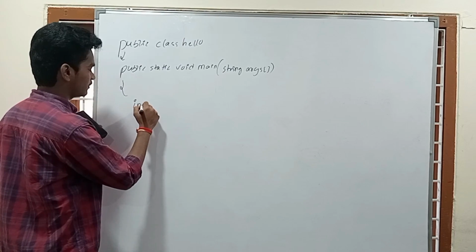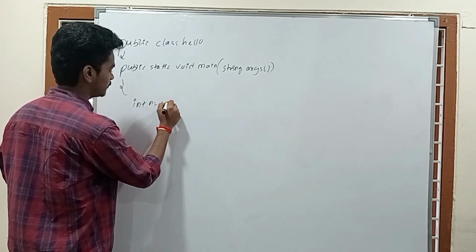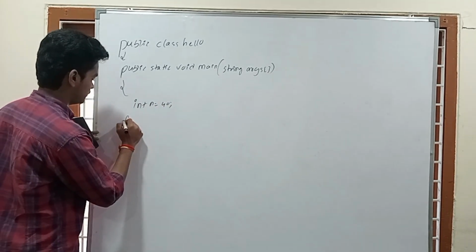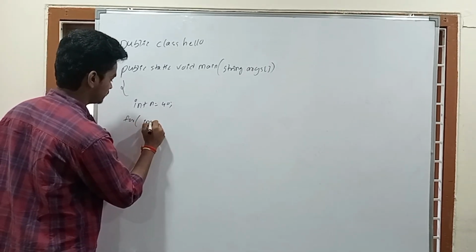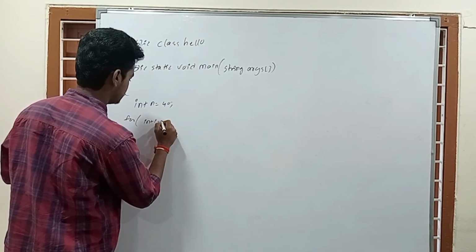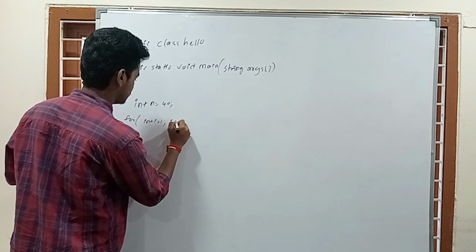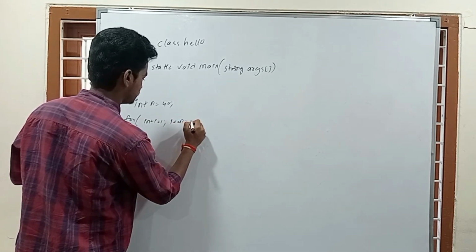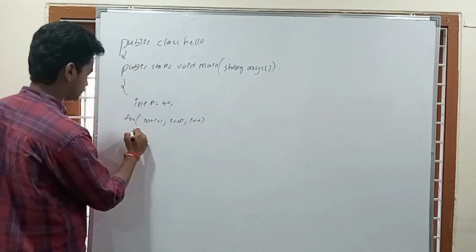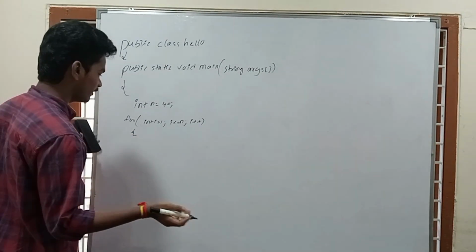Let's take one number. We should take a count as 0.